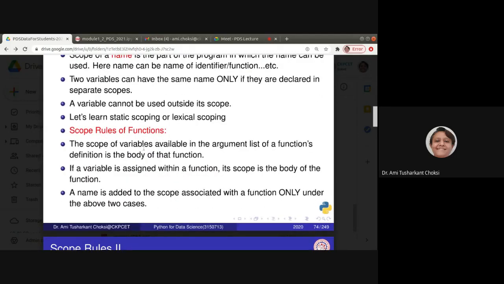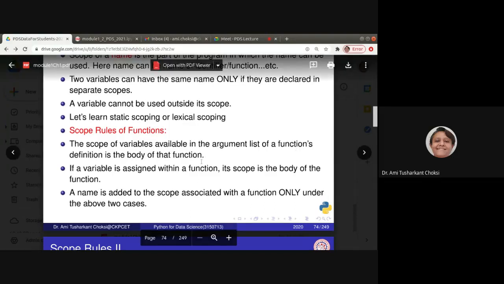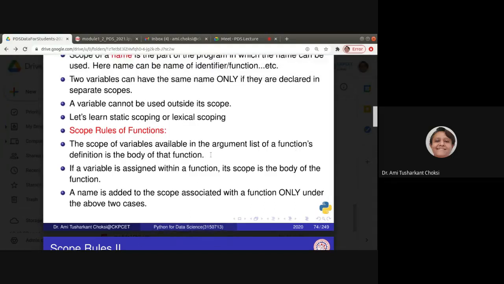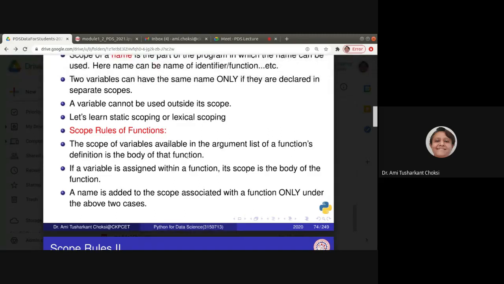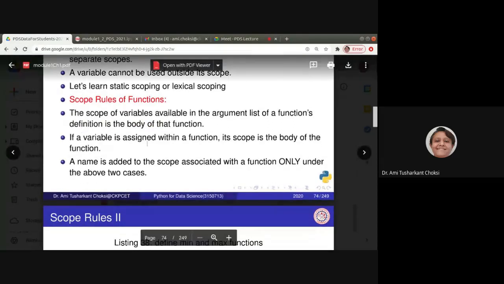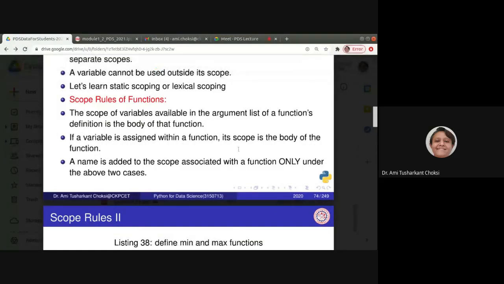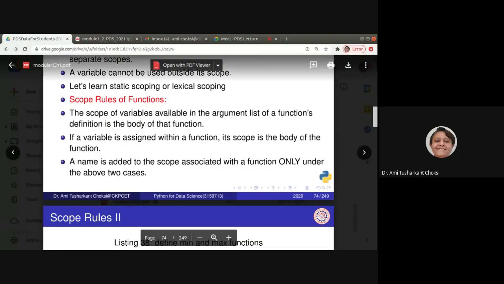Okay, so scope rules of functions. The scope of variables available in the argument list of a function's definition is the body of that function. Whatever we are writing, say function add with a comma b, that is the scope. If a variable is assigned within a function, its scope is the body of that function.